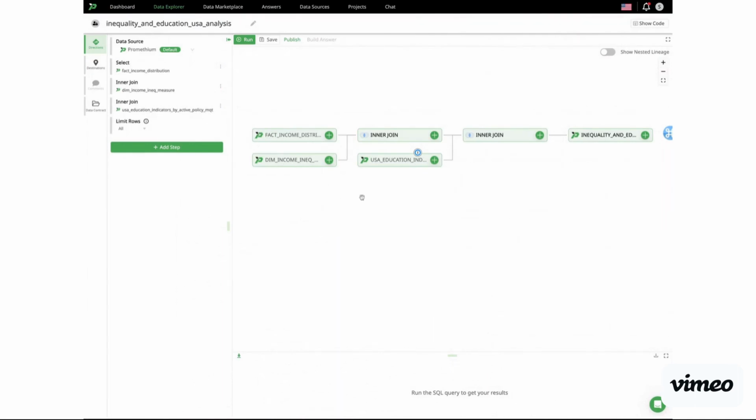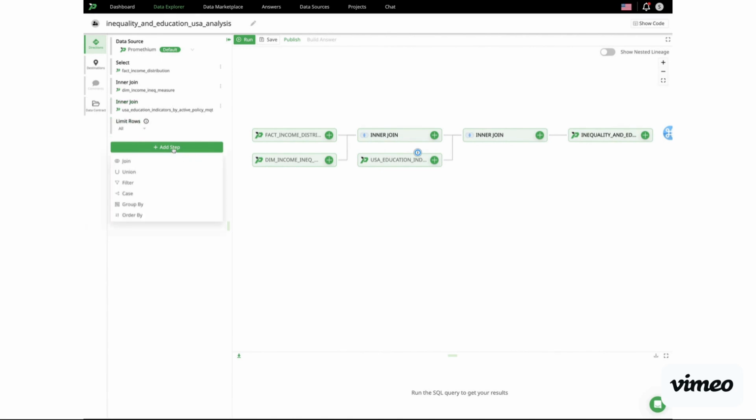This is our no-code builder. You can see that we selected from some fact table about inequality trends, joined on a dim table to get some more human readable information as to the indicators that we were measuring with, and then joined by the active policy for education that was in place in the US at that time.